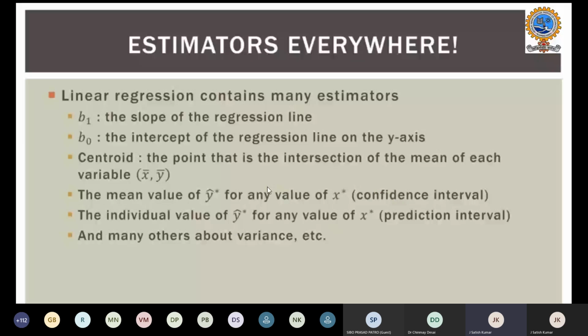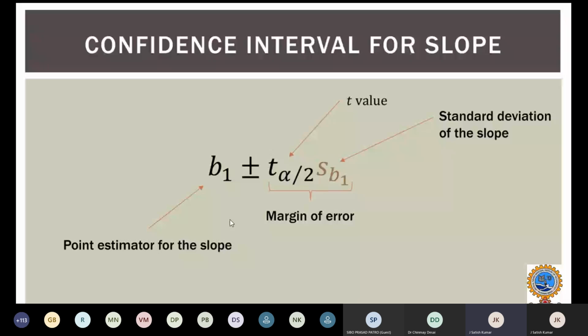estimate our model. The linear regression model contains many estimators. One is B1, the slope of the regression line, then B0, the intercept of the regression line on the y-axis. Then we have to calculate the centroid, the intersection of the means of the x and y variables. Then the mean of y hat for the corresponding value of x star, that is the confidence interval, and the individual value of y hat for an x value, that is the prediction interval, and many others about the variance. These are the estimators used in the linear regression model.